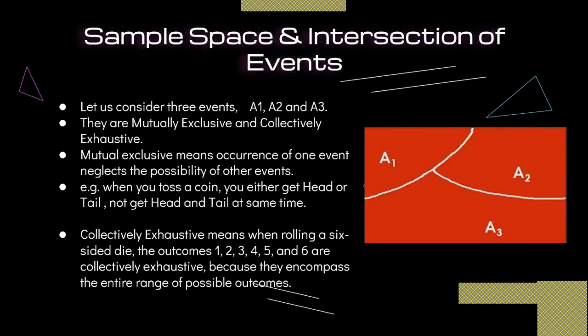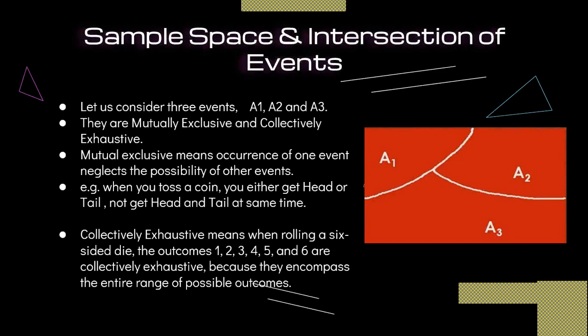And what is collectively exhaustive? Collectively exhaustive means that when rolling a six-sided die, the outcomes 1, 2, 3, 4, 5, 6 are collectively exhaustive because they encompass the entire range of possible outcomes. The outcome may be 1, 2, 3, 4, 5, or 6.